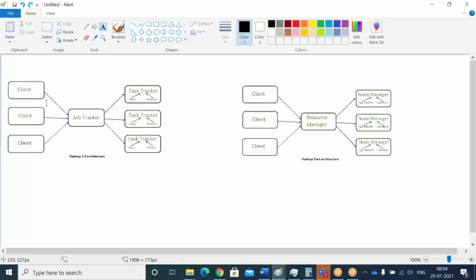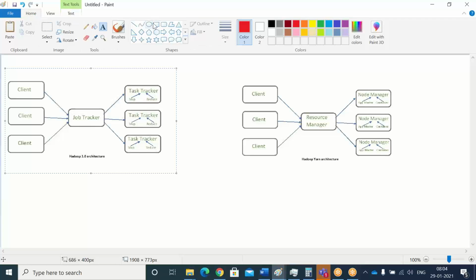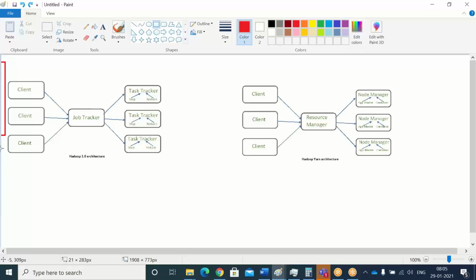Here, see, this is my Hadoop architecture 1.x, that is, 1.0.